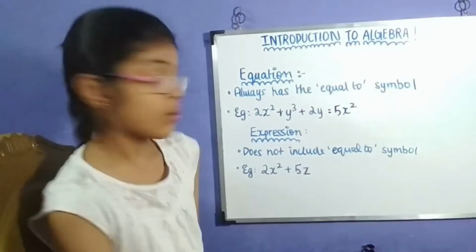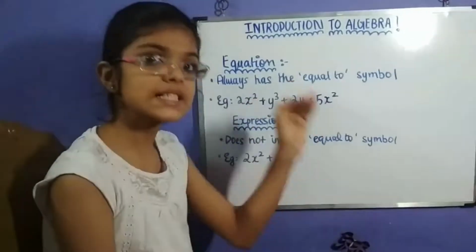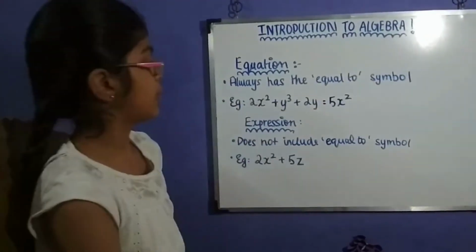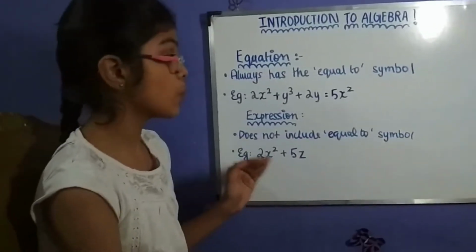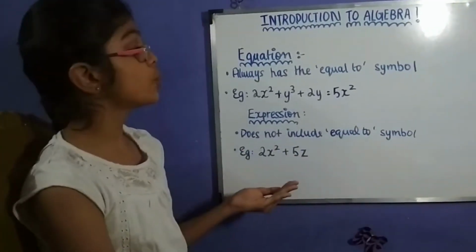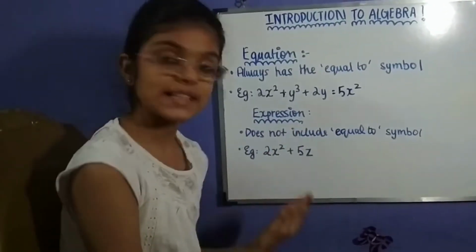So, let's go to equation first. An equation always has the equal to symbol. Let's look at the example given: 2x squared plus y cubed plus 2y equals 5x squared.